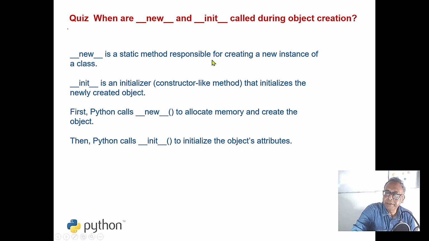Let's have a quiz. When are double underscore new and double underscore init called during object creation? New is a static method for creating a new instance of the object, it will be called first, and then it will call double underscore init. Generally, we do not override double underscore new. If we need to, we can override it. When the object is created, the main responsibility of object creation is with new, and double underscore init will set the attribute values.